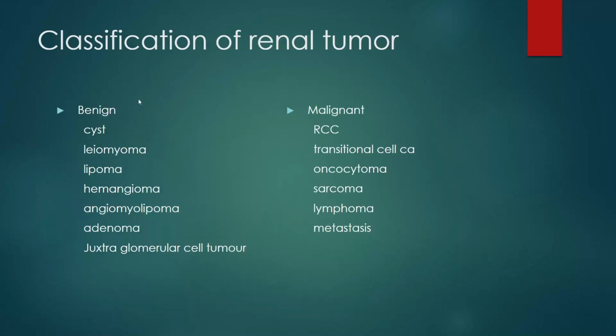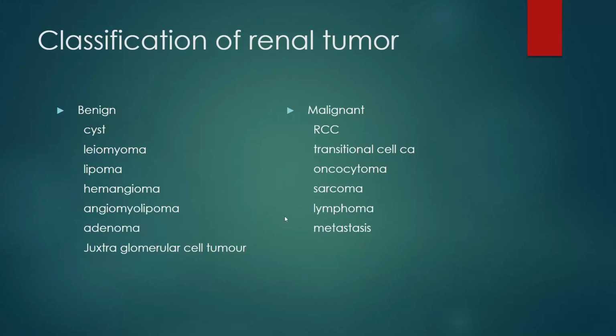This produces the classification of the renal tumor. It is mainly subdivided into benign and malignant. In case of benign, it is cyst, leiomyoma, lipoma, hemangioma, angiomyolipoma, adenoma, and the juxtaglomerular cell tumor. Whereas in malignant, it is renal cell carcinoma, transitional cell carcinoma, oncocytoma, sarcoma, lymphoma, and metastasis.